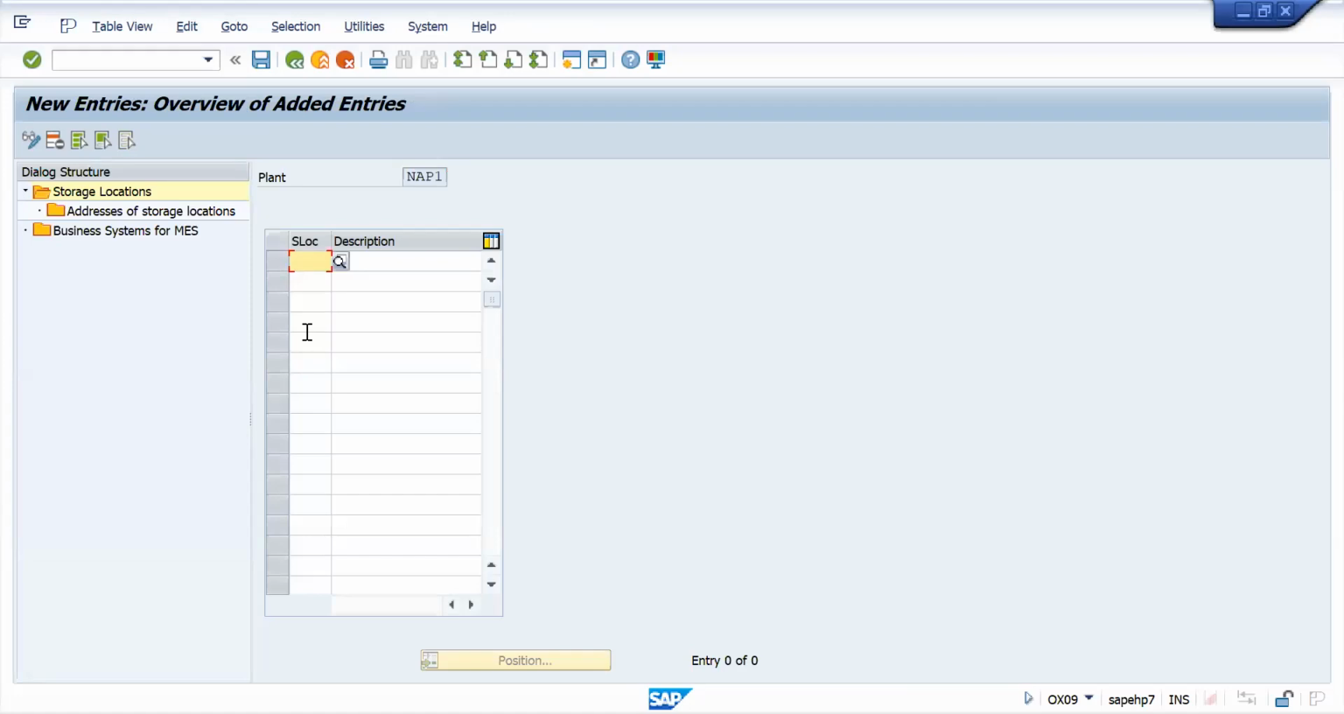Let's say S1, S2, storage location 2, storage location 3. Let's say raw material I will create separately. Semi-finished I will create separately. Finished I will create separately. And then you can create a few more. For spare parts you can create separately. For scrap material you can create separately.